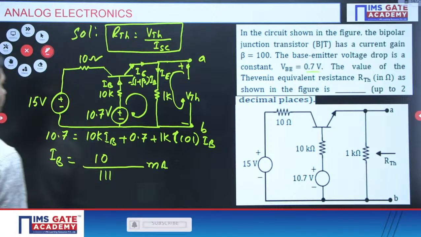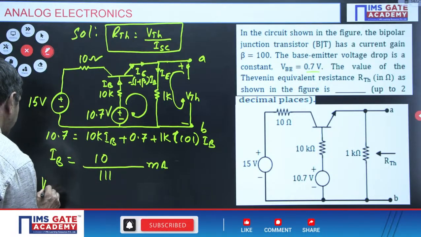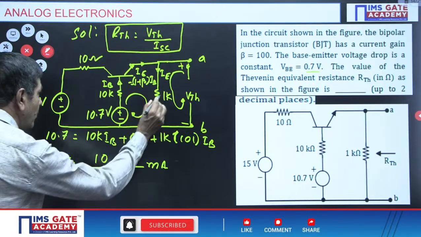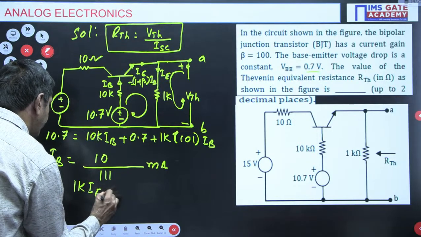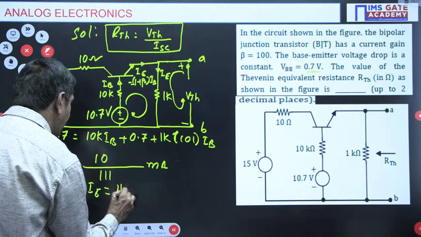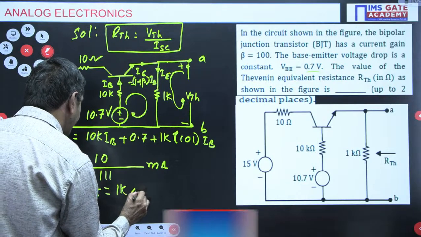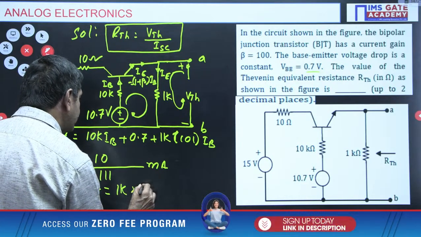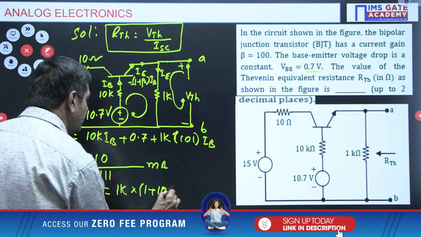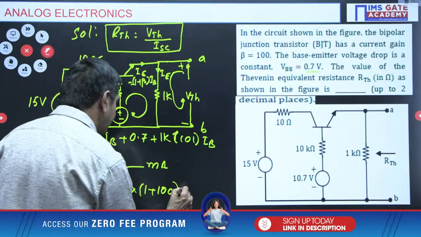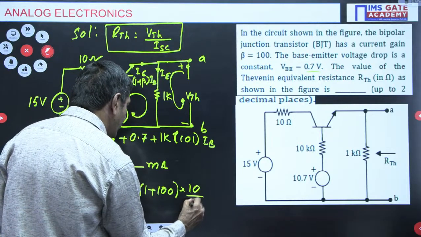By using this IB, I can find VTH here. Thevenin's voltage is nothing but 1K into IE. IE means (1 plus beta) times IB, beta is 100, and IB is 10 by 111 milli.